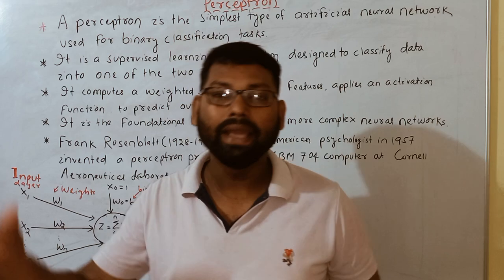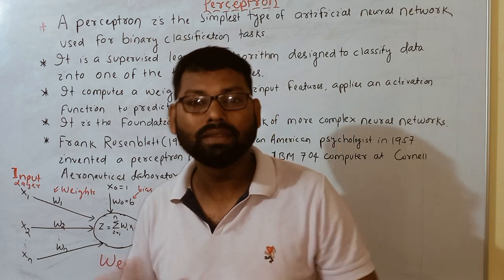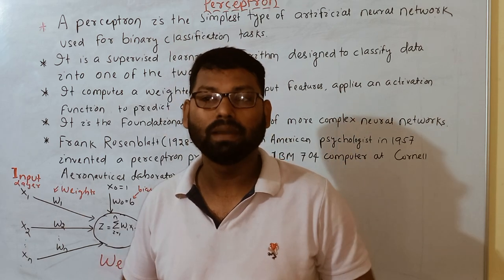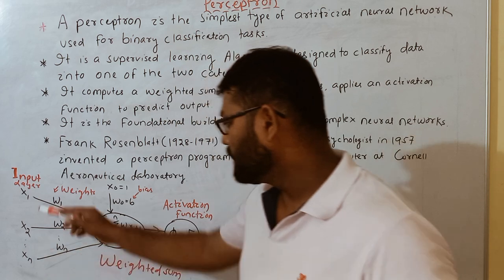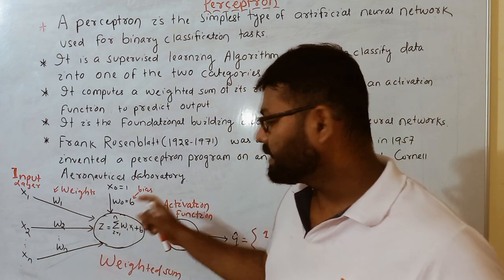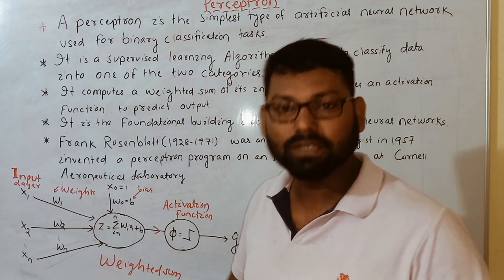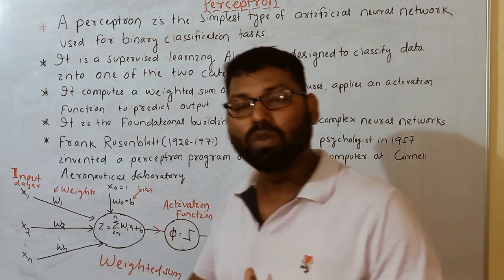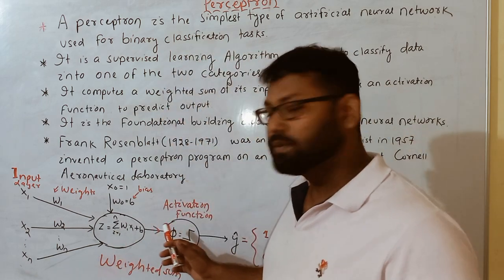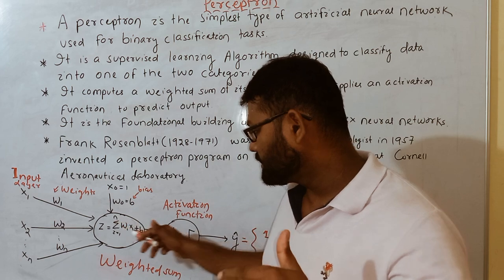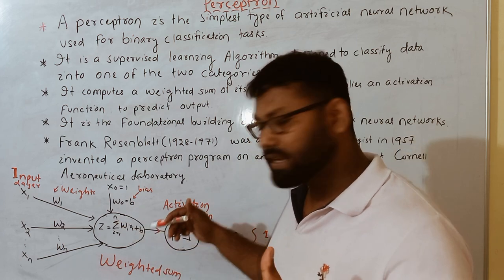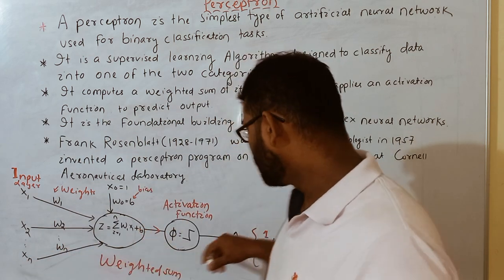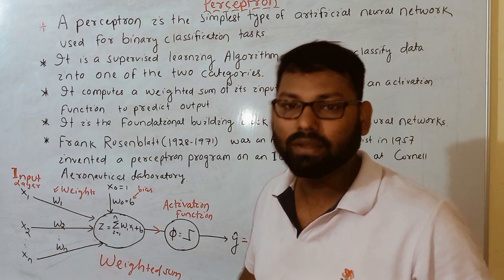That means it fires a signal to beat that mosquito. In biology that is what happens. In the same manner here, inputs come in, it does some kind of computation, and finally there is a threshold activation function that takes the decision. If the computed strength is more than some range, it is going to produce output 1 or 0.